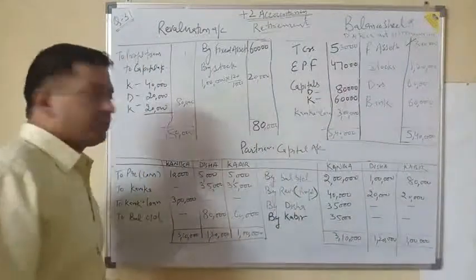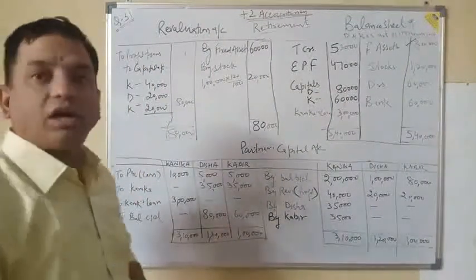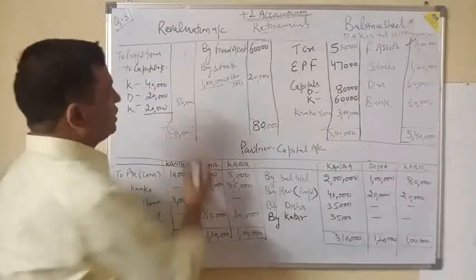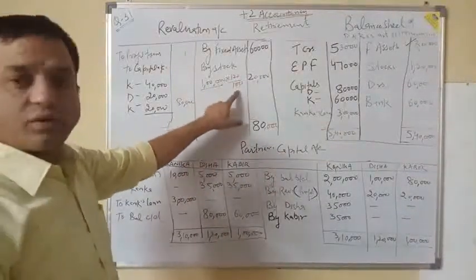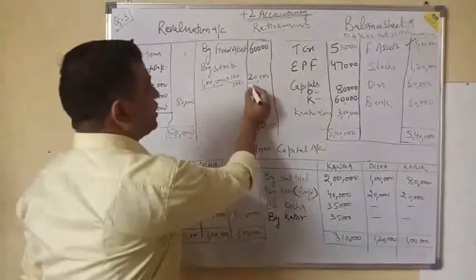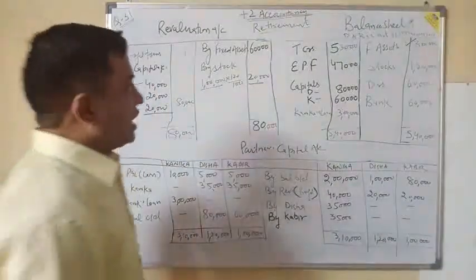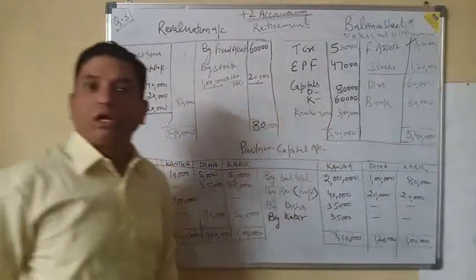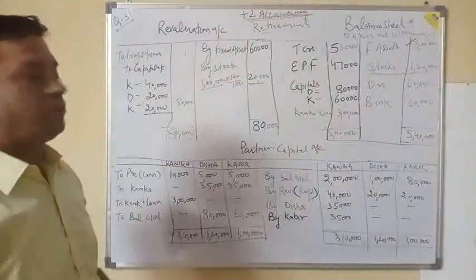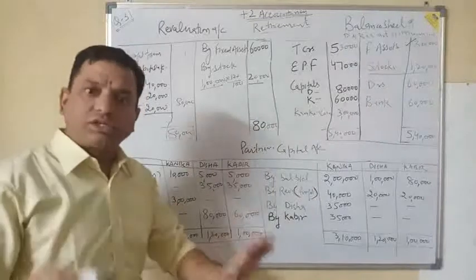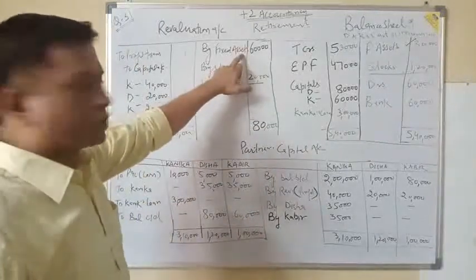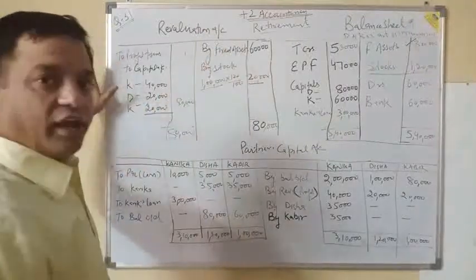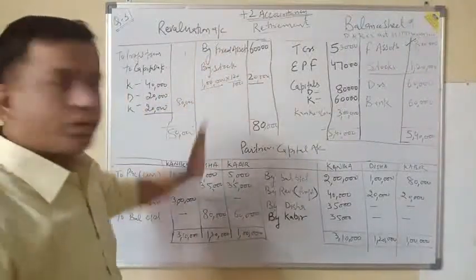Second, it is given that the stock is to be valued at 1,20,000. One lakh stock is given, so to 1,20,000 it will be a 20,000 increase. In the new balance sheet you can see the stock will not be shown as 1 lakh, it will be shown as 1,20,000. This is all about revaluation. You have put 60,000 and 20,000, nothing in the form of loss. Now the whole amount is gain.